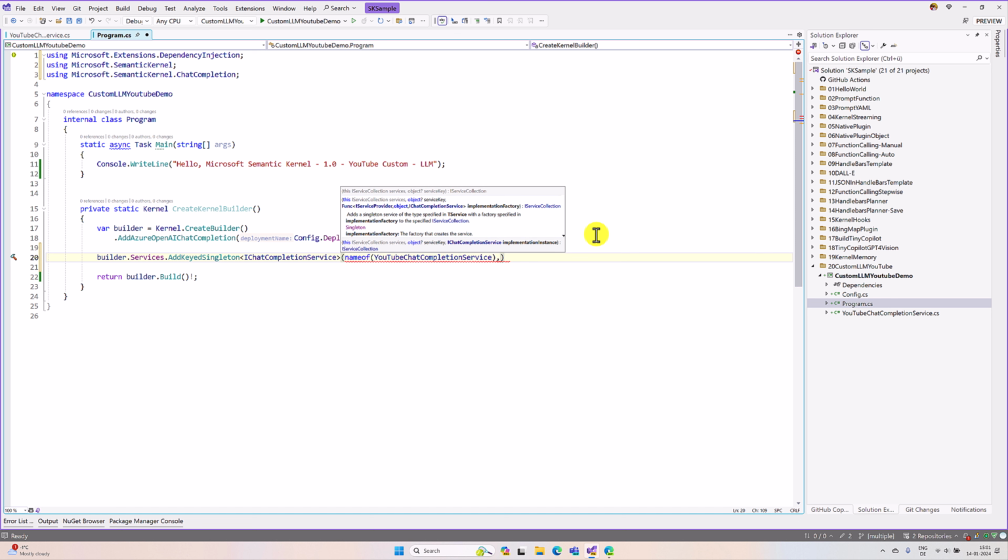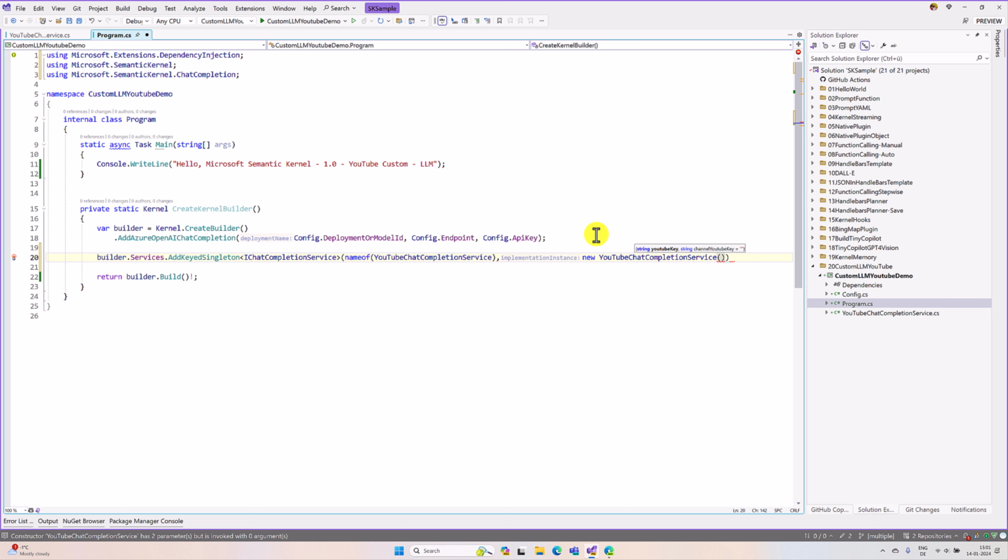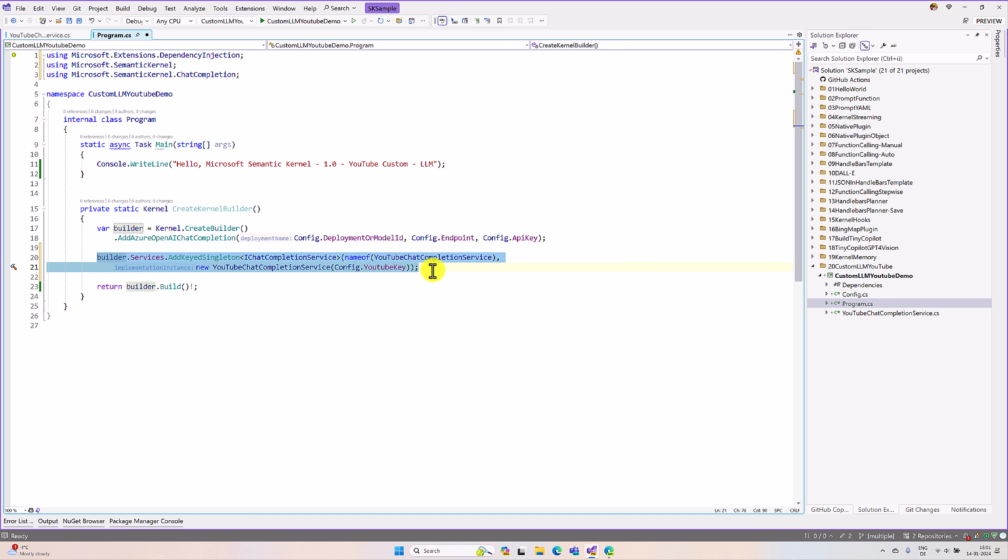The next argument, we have to inject the implementation of this chat completion service class. So here I use new YouTube chat completion service. The first parameter, the YouTube key, is available in my config class, where I assigned the YouTube key. The second argument at the moment I leave as empty. That's it. So our class is injected to this builder.